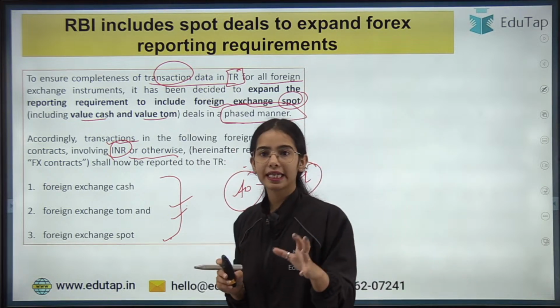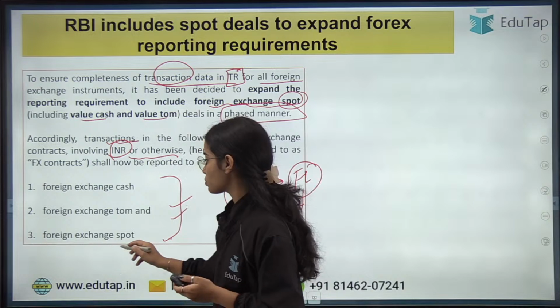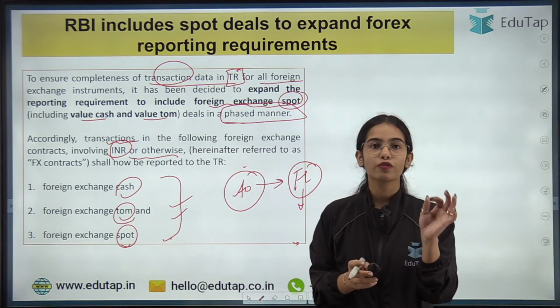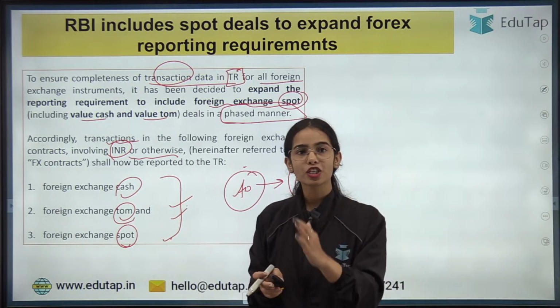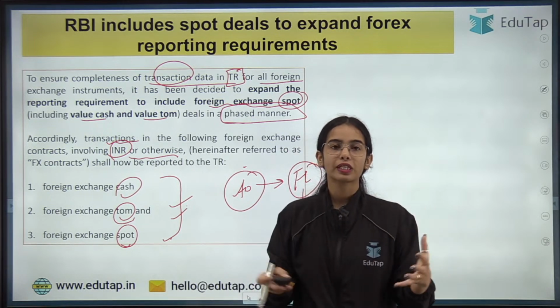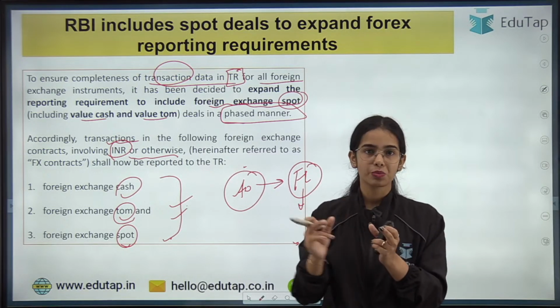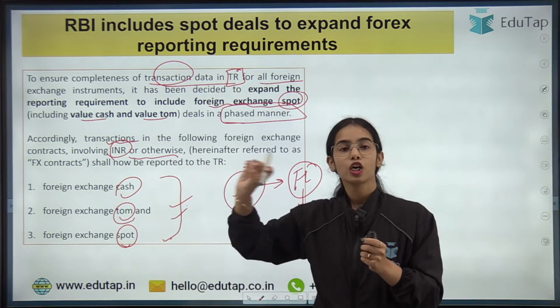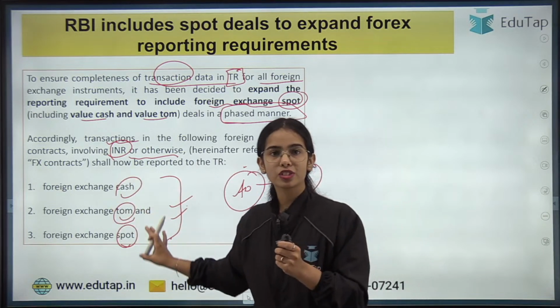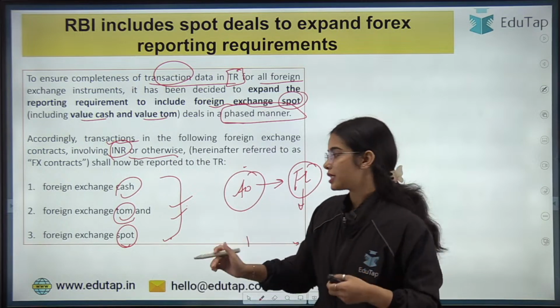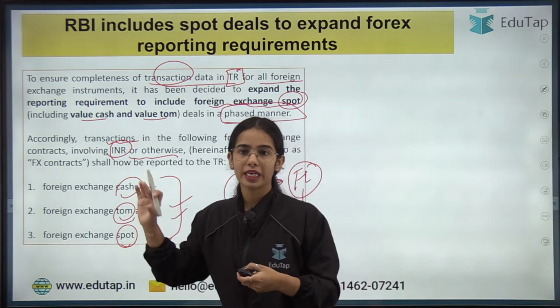So now does anyone have any idea what is the difference between the spot, cash and tomorrow? Any idea? What is the spot foreign exchange transaction? What is the cash foreign exchange transaction, or the foreign exchange tomorrow transaction? Any idea? So there is a very minor difference between these three. Okay, all of these transactions are happening on the short term basis. But there is the difference of 1 day or so in between them.